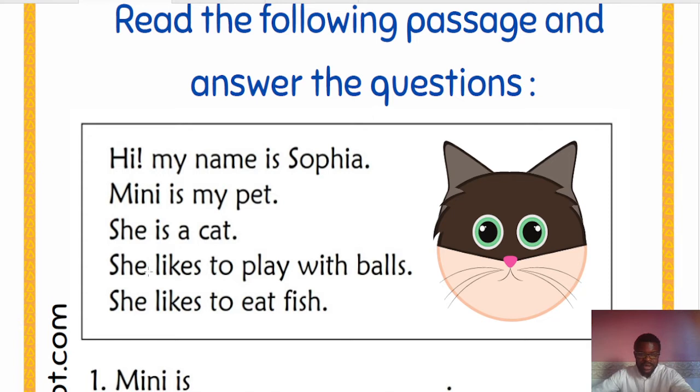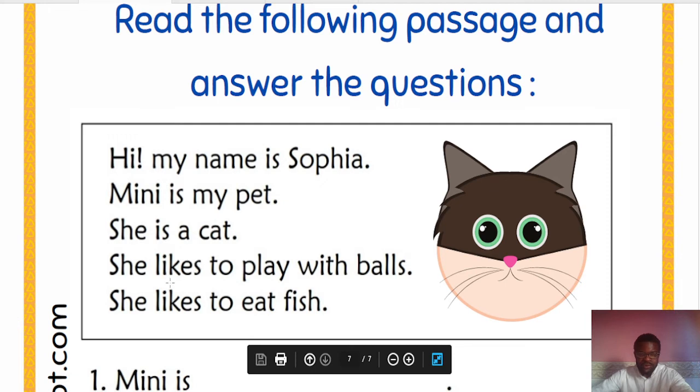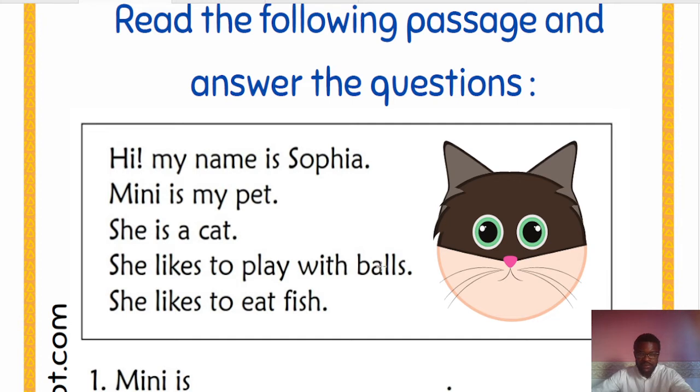You see here again, she likes. Because we've got she, that's why we're putting s to our verb to show that this is a simple present form. She likes to play with balls. You see here again, balls is our noun, and we've got s to it, which tells us that it is in the plural form.